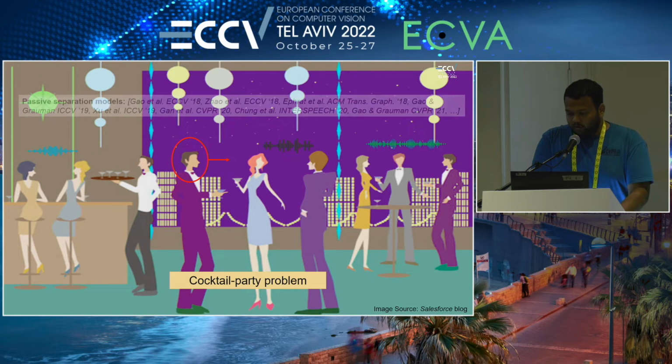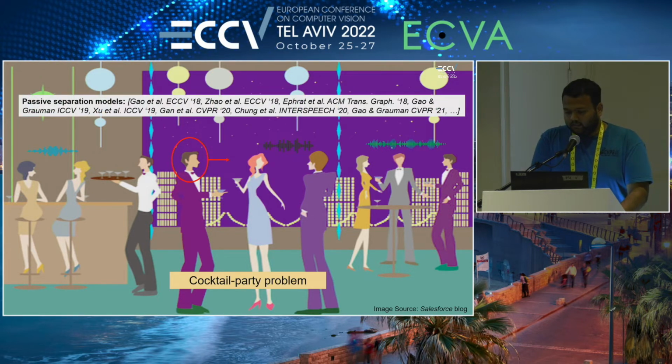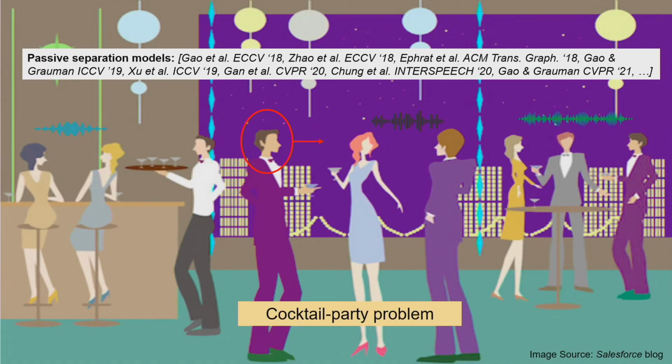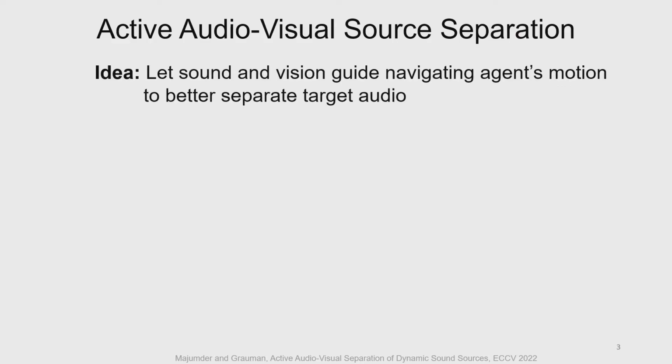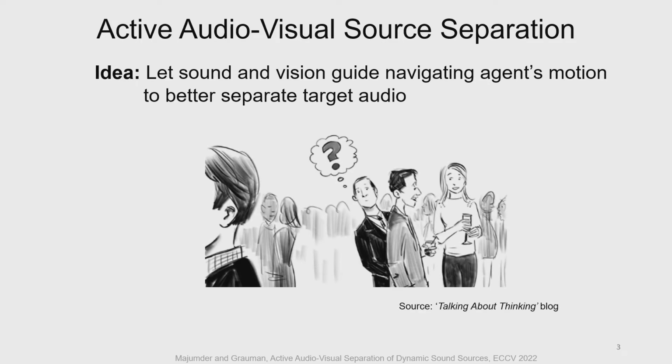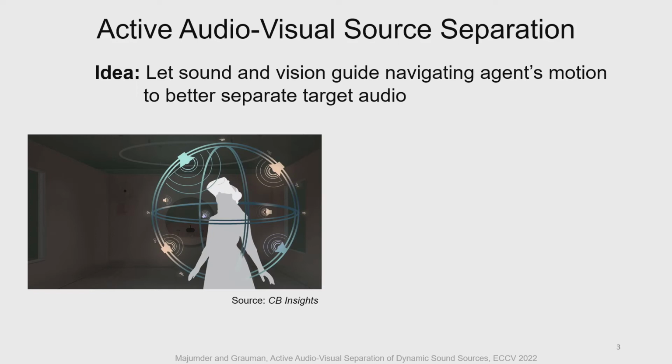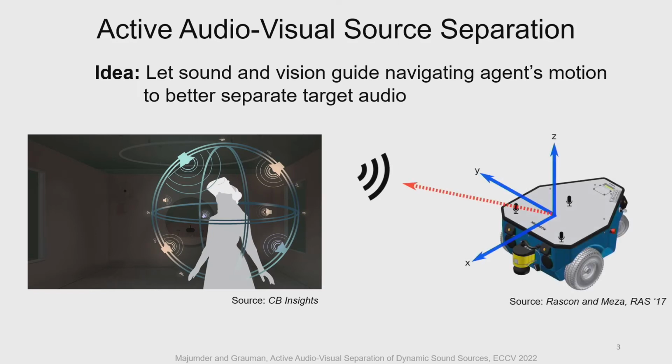interest. While most current separation models are passive in that they assume access to pre-recorded videos for separation, in active audiovisual source separation, the idea is to let audio and vision guide an active embodied agent's motion to better separate the latent sound playing at a target source. For instance, in this cartoon, the man strains his neck to better listen to a sound of interest. Such an active listening agent is relevant to augmented reality and mobile robotics applications where a user or robot needs to understand a source of interest in a busy environment.